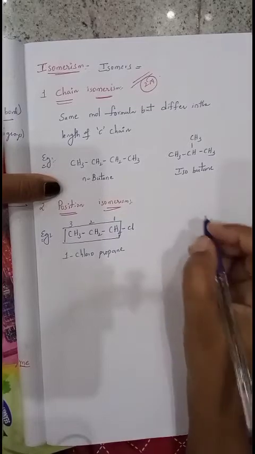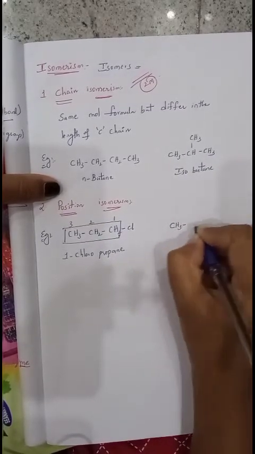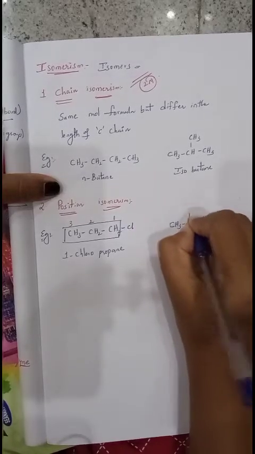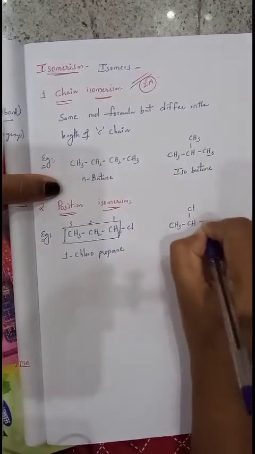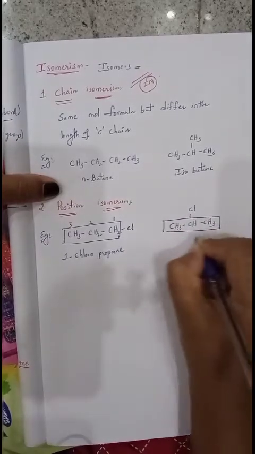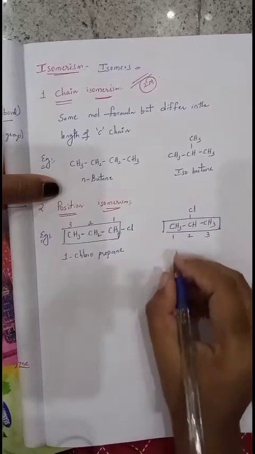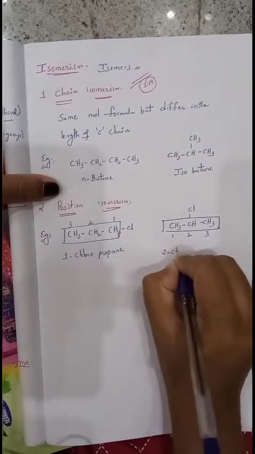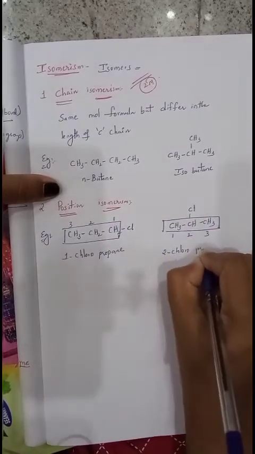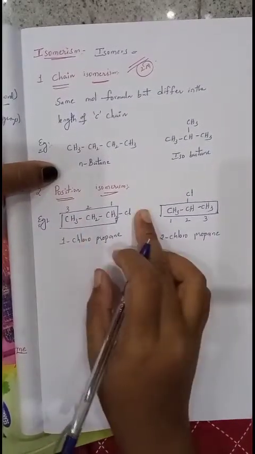And we can also write another structure with the same molecular formula, that is CH3, CHCl, CH3. Here this is the parent chain, give numbering. First carbon, second carbon, third carbon. At the second carbon chlorine is present, so we call it 2-chloropropane. That is about positional isomers.